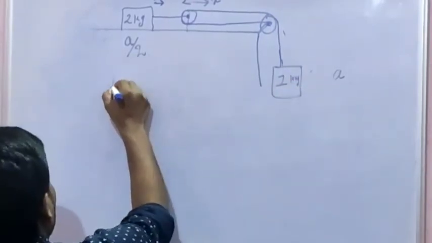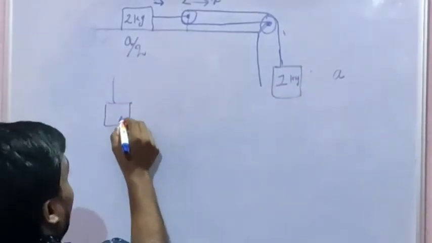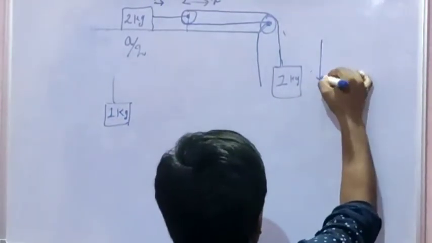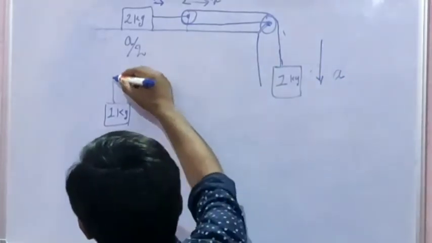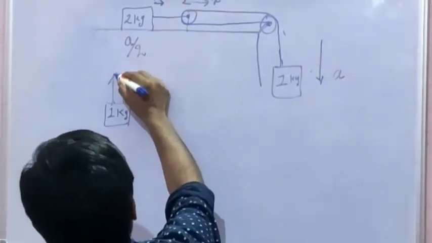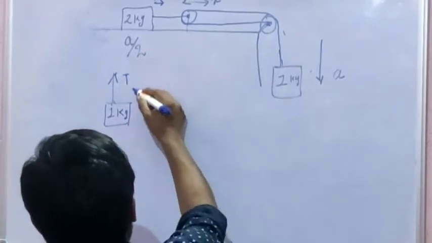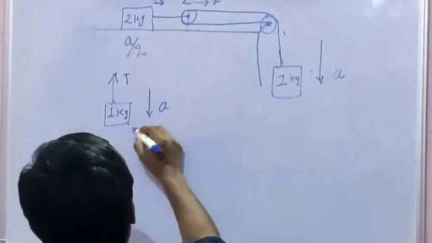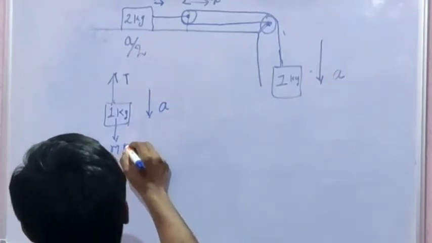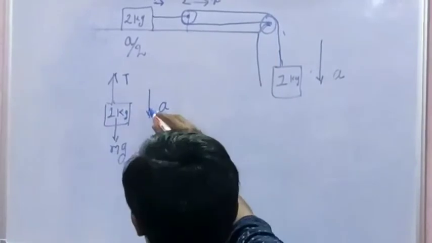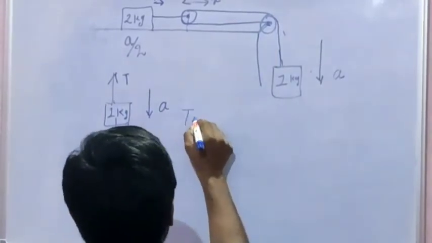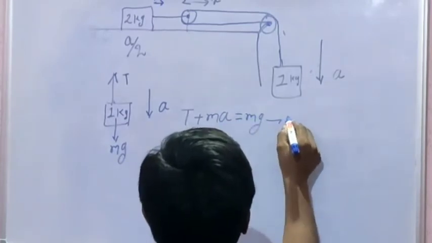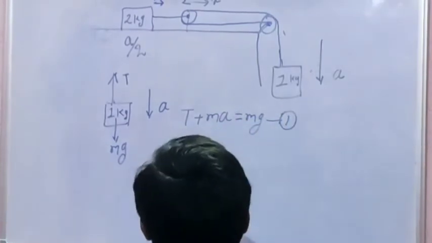For 1 kg, let the motion be in this direction with tension T, and mg here, hence T plus ma equal to mg, equation 1.